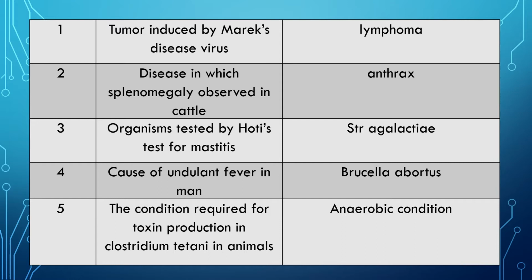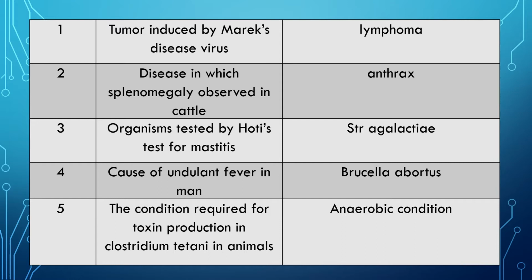Important question. Undulant fever, the low grade fever occurring for a long time, is undulant fever in man. Very common question, very common disease also. And the organism is Brucella abortus. The name of the disease is brucellosis. Very frequently asked question.